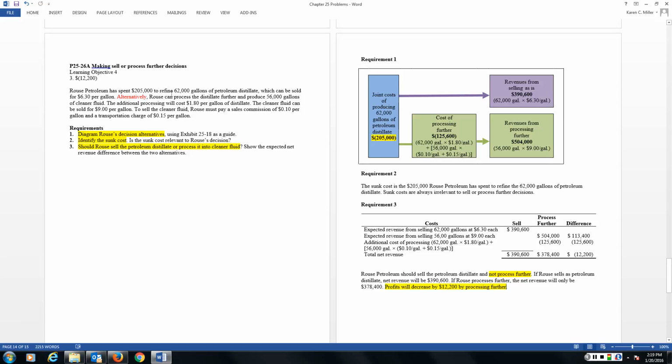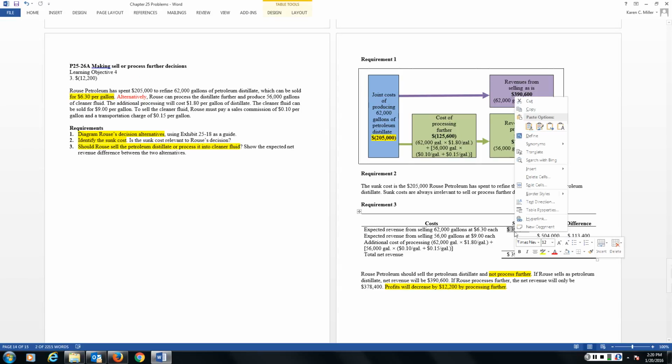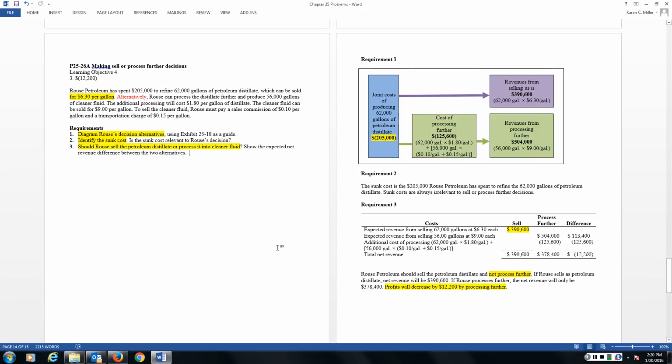Okay, so we've gotten our product. This is why it is called a split-off point. We have our product up to the point of 62,000 gallons of petroleum distillate. We can stop right here and sell this product for $6.30 per gallon. This would generate us revenue of $390,600. Okay, so at this point, if we simply stop, this is our split-off point. I stop, I sell it for $390,600.